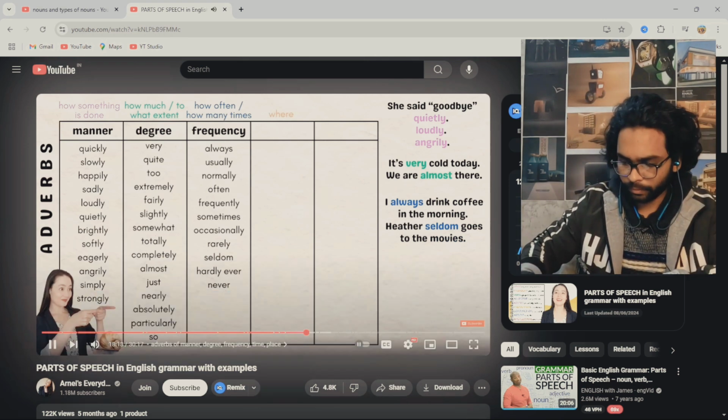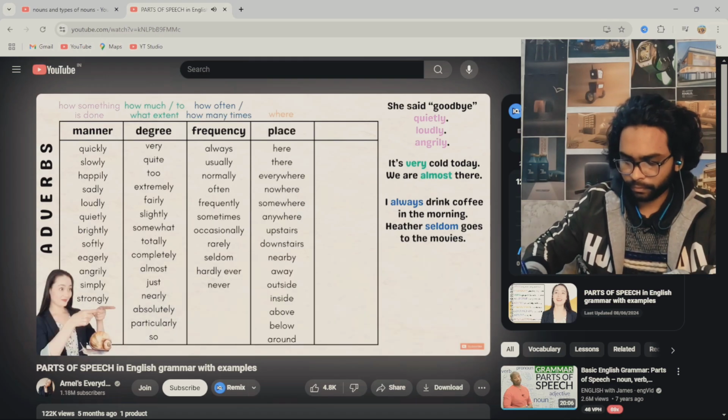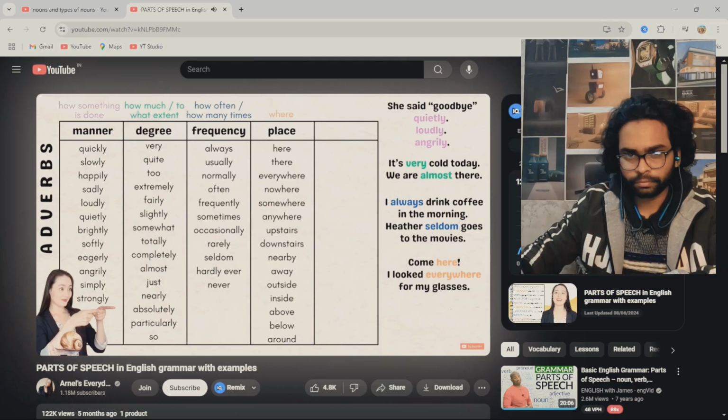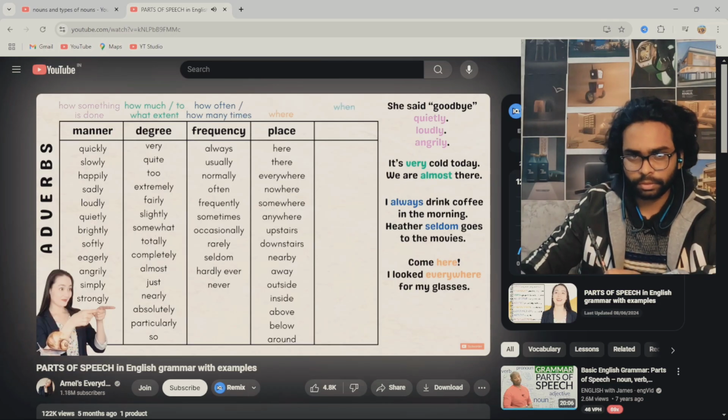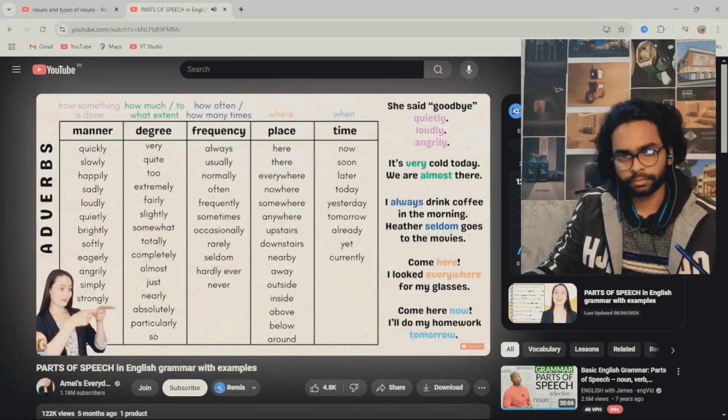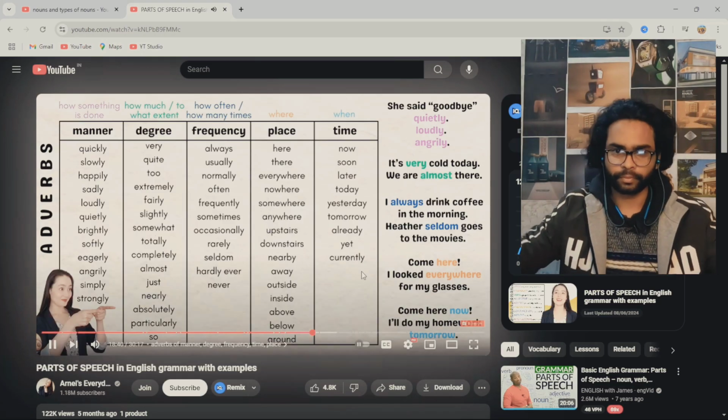Adverbs can tell us where. We call these adverbs of place. Come here tells you where. I looked everywhere for my glasses. Everywhere tells you where. Adverbs tell us when. We call these adverbs of time. Come here now tells you when. I'll do my homework tomorrow tells you when.